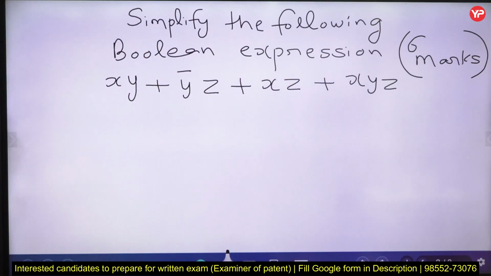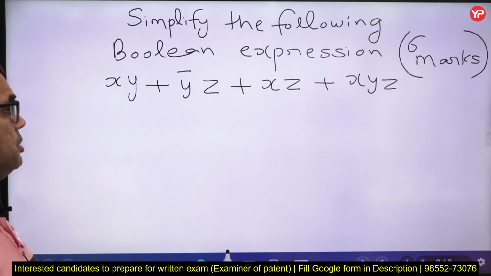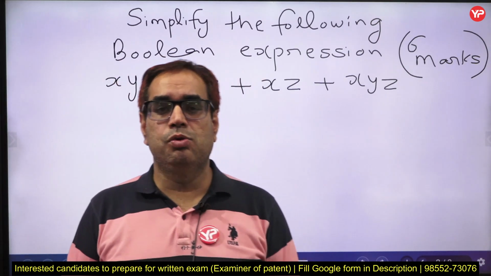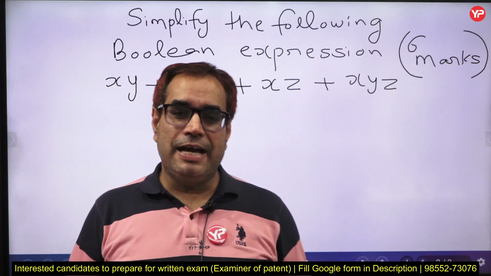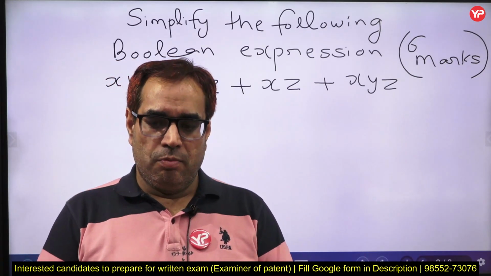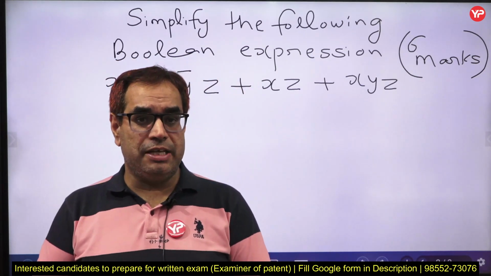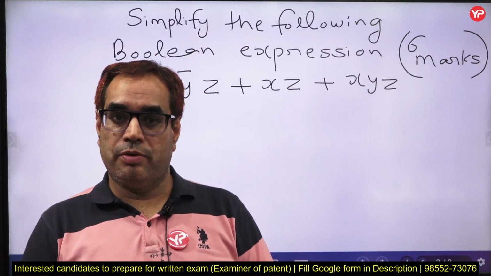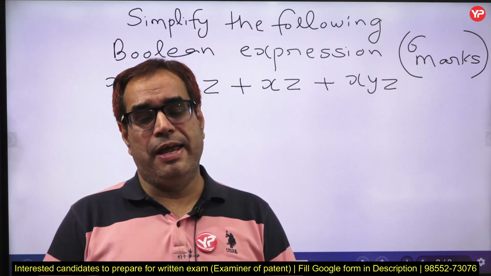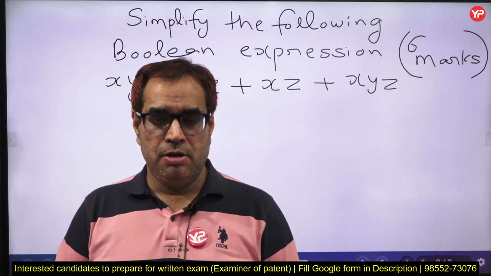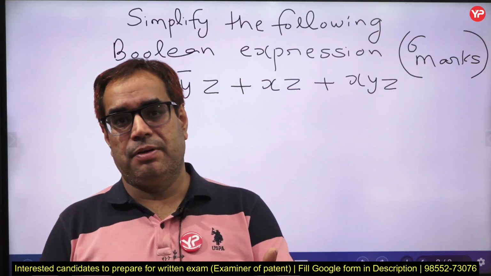What was the question? Simplify the following Boolean expression. You have to simplify, minimize this. Sometimes if we remember the rules of Boolean algebra, we can directly apply those rules and simplify many Boolean expressions, but that the expression is actually minimum is not guaranteed if we use hit and trial. So what tool do we have which can ensure that this expression is minimum? Such a tool available is the K-map.